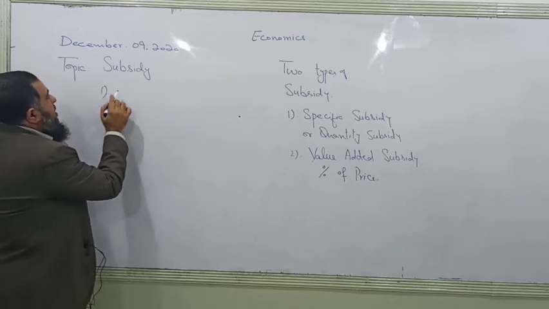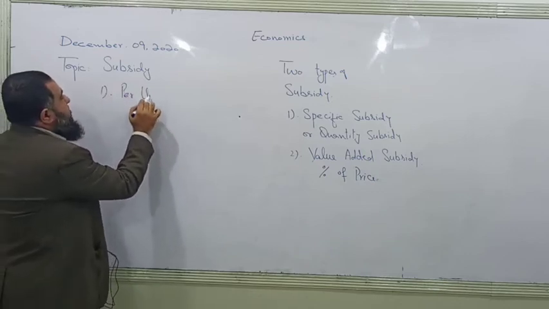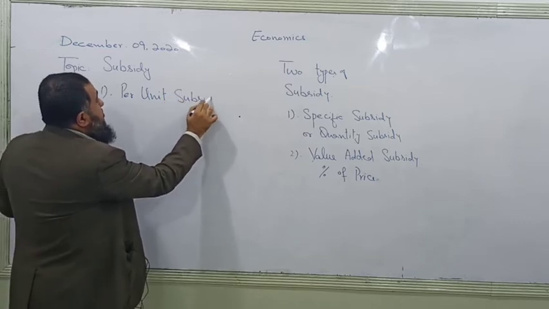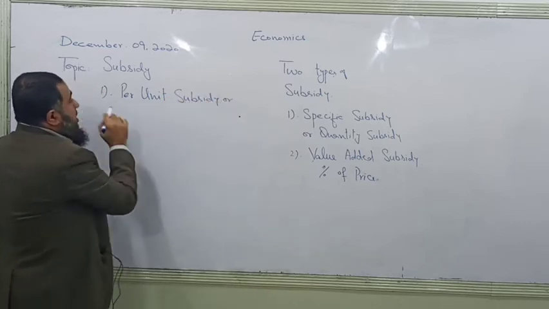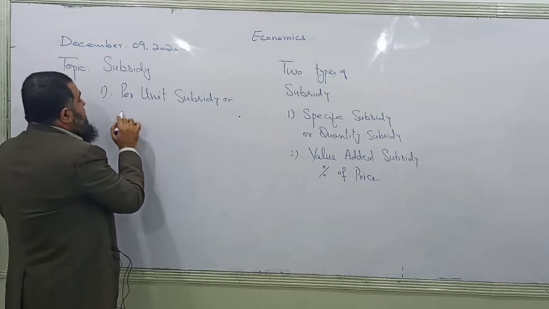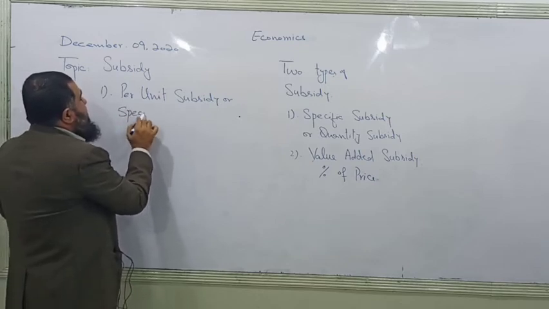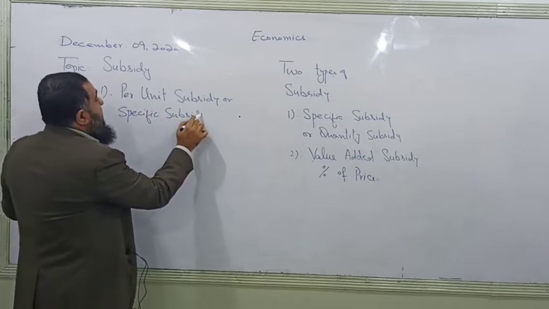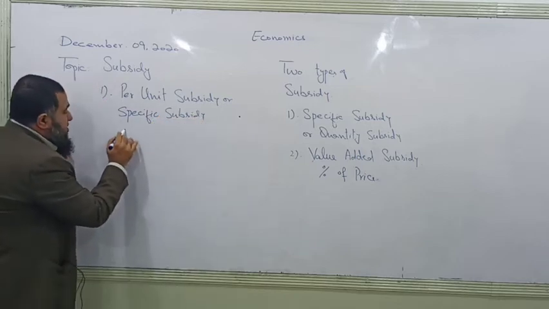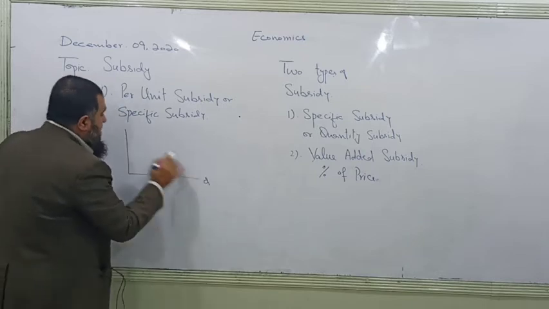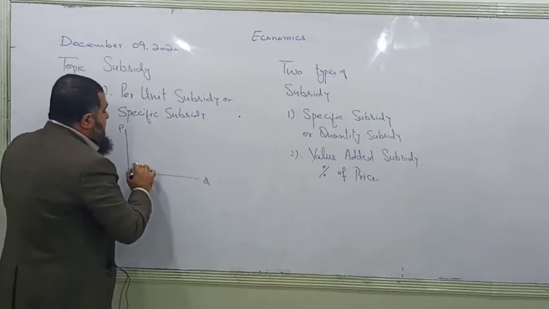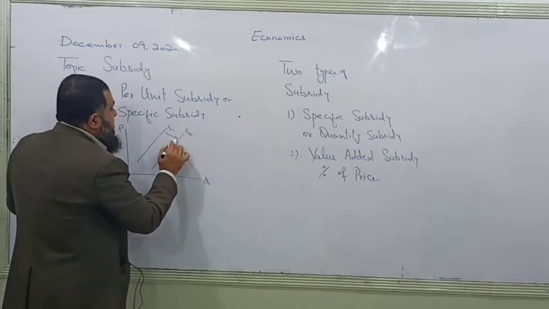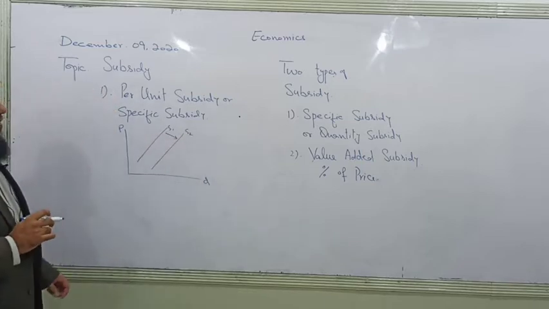So first of all, a per unit subsidy, or you can say quantity subsidy or specific subsidy, when it is provided, what happens? The supply curve will shift rightward, or downward.